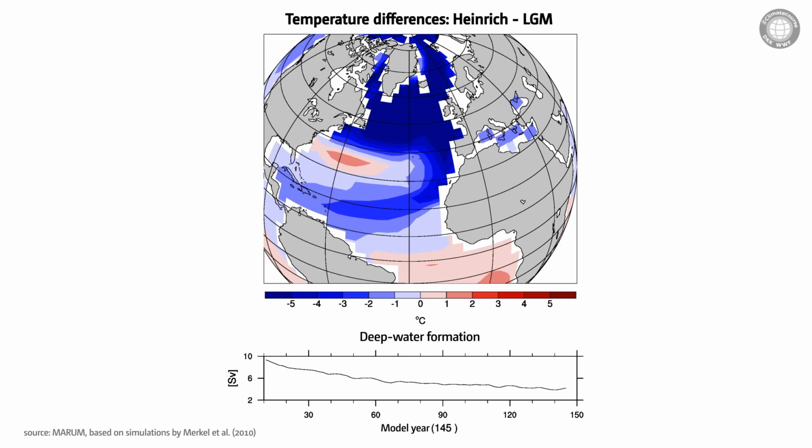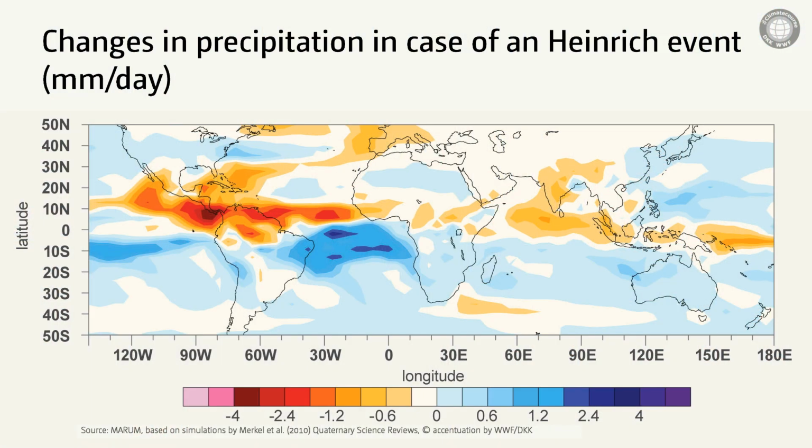water into the ocean. Another question we can ask is, could such a disturbance potentially have impacts beyond the North Atlantic realm as well, for instance on the tropics in general? To examine this, we studied how precipitation patterns in the tropics changed in the context of very weak deep water formation in the North Atlantic, that is, at the end of a Heinrich event. And our graphic shows that a pronounced dipole pattern emerges over the tropical Atlantic, with a definite decrease in precipitation over the northern tropical Atlantic and a definite increase in precipitation over the southern tropical Atlantic.